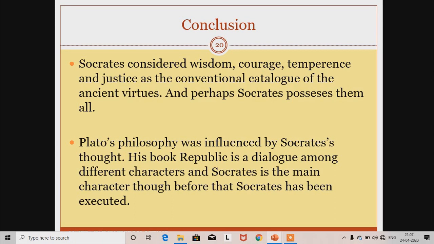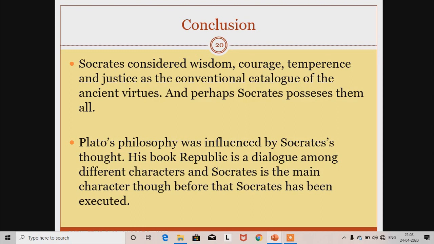Plato was a student of Socrates, as we have discussed earlier. Socrates also considered four virtues: wisdom, courage, temperance, and justice. And perhaps Socrates possessed them all, and for that reason the rulers of Athens executed him because he was a man of reason.